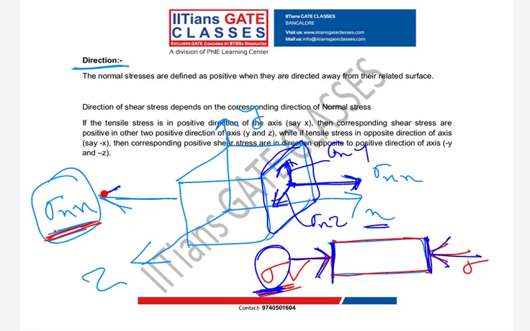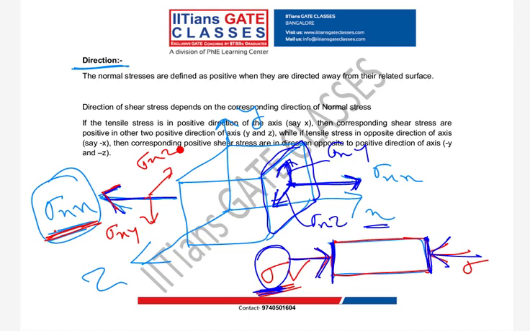Now look here, this normal stress is going in negative direction, so my corresponding shear will also go in negative axis direction. Is it clear? If your normal stress, the tensile stress, goes in positive axis direction, my corresponding shear will be in positive axis direction.